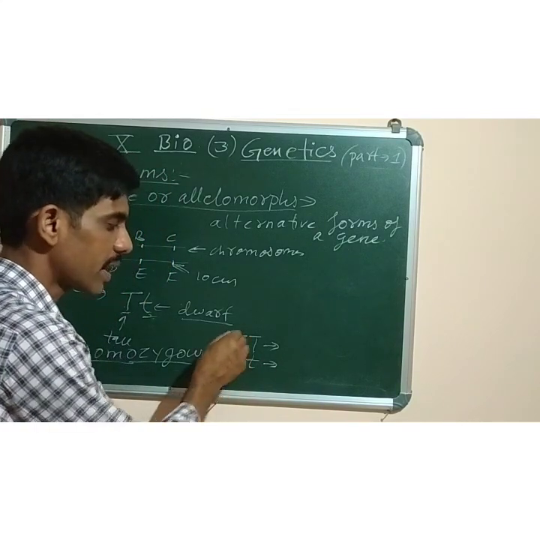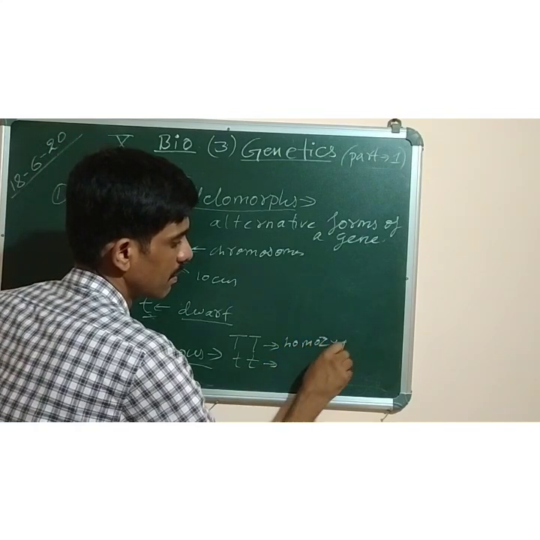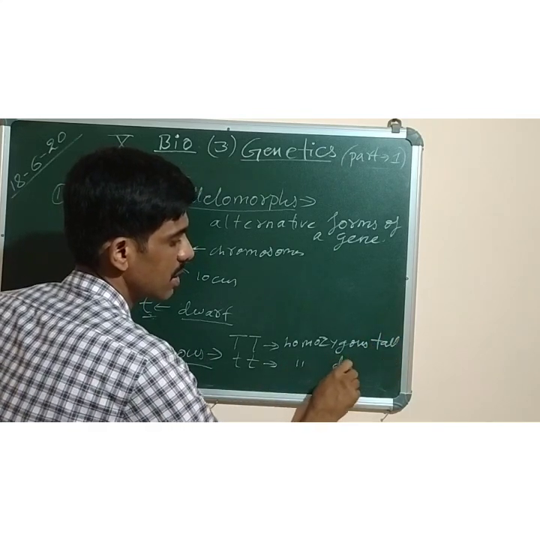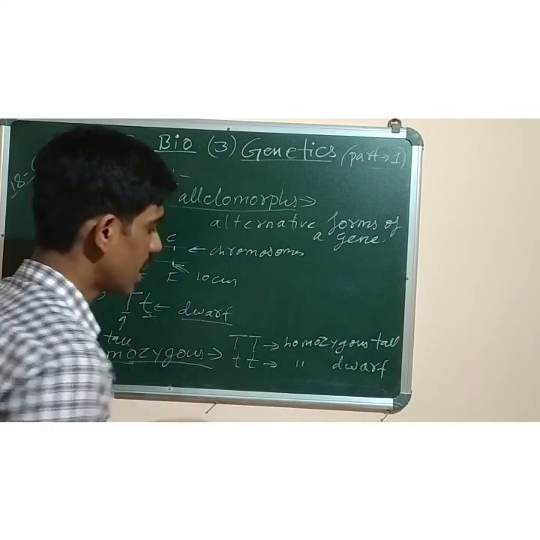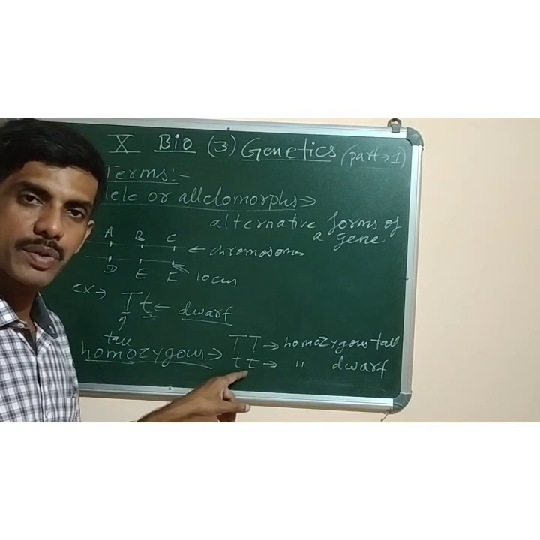So both are homozygous only. Both alleles of the gene are of the same type.